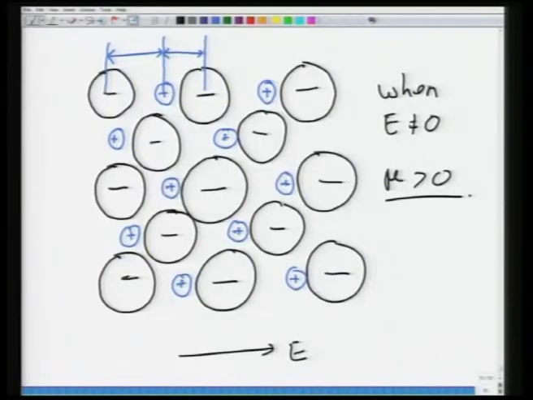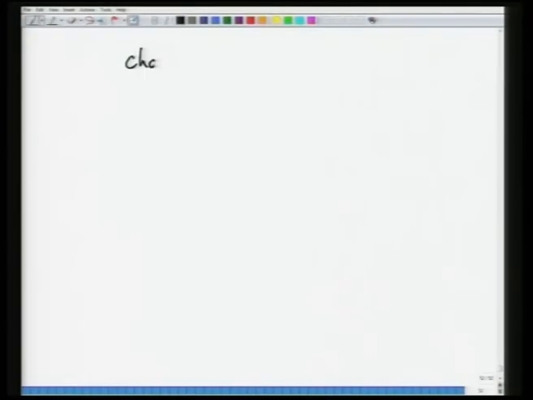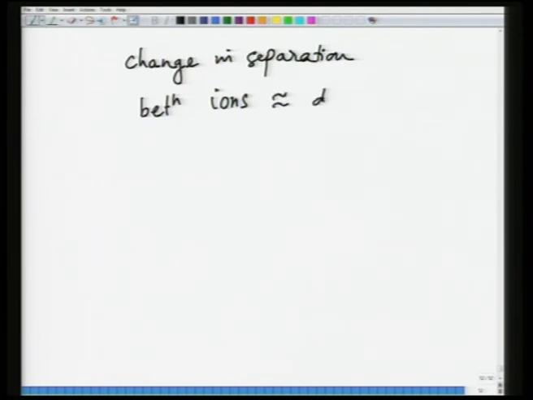So, let us say whatever the distance is, it increases by a certain magnitude on one side and decreases by a certain magnitude on the other side. Let us say this change in separation between ions is defined as d. We are interested in calculating the magnitude of this d.